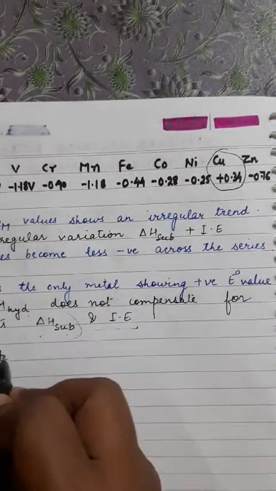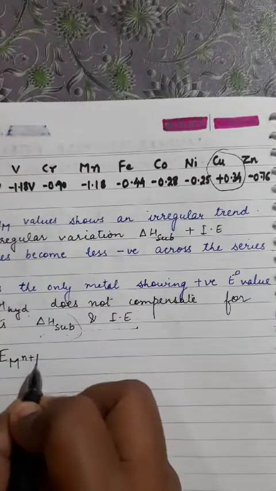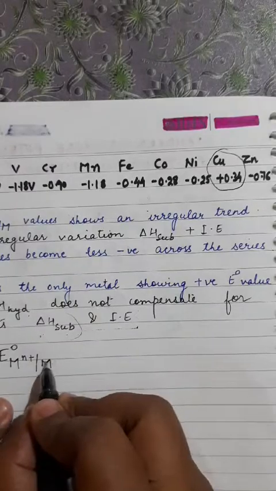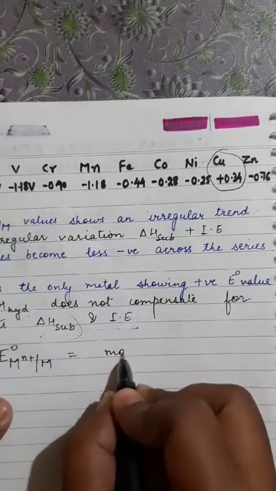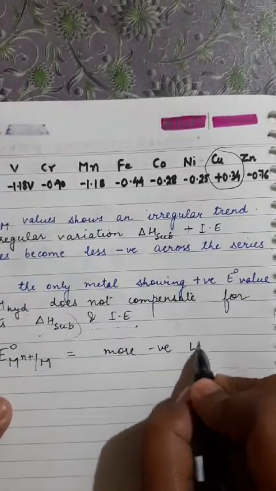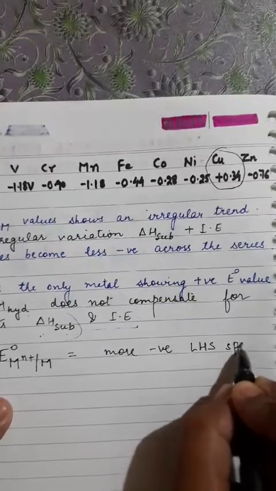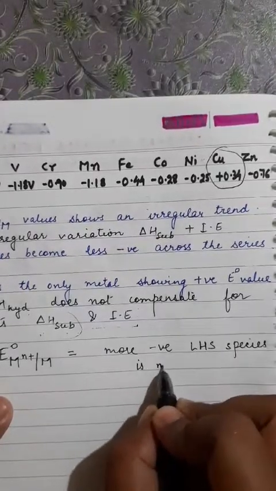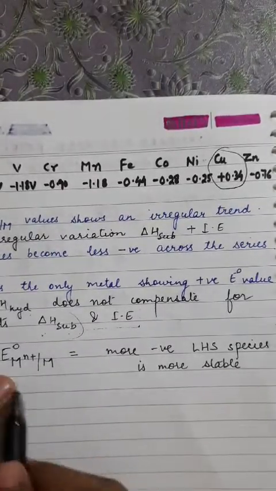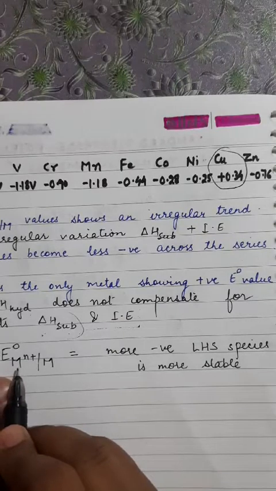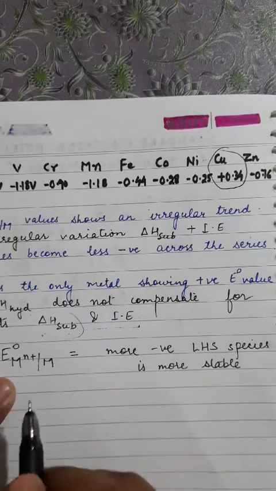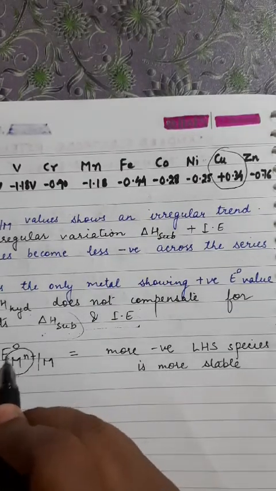Now, for any metal species, this is standard reduction potential. If the value is more negative, that means the left hand side species is more stable. Again, look here, if it is more negative it will have low value, so it will have less tendency to get reduced. Less tendency to get reduced means this species will be more stable.